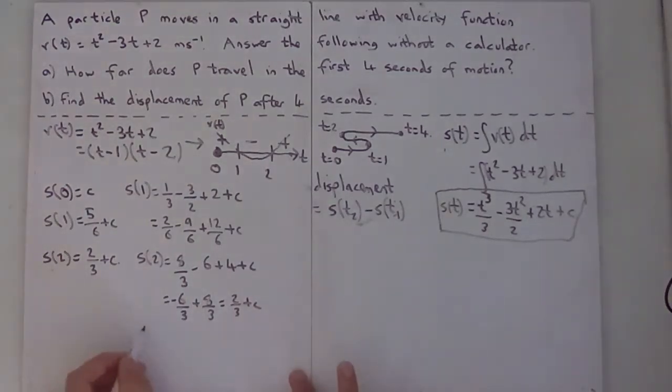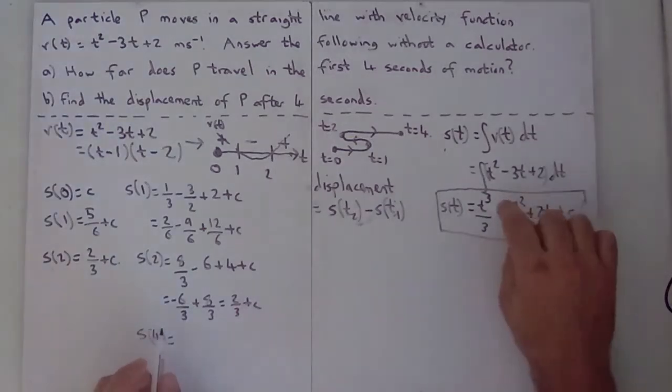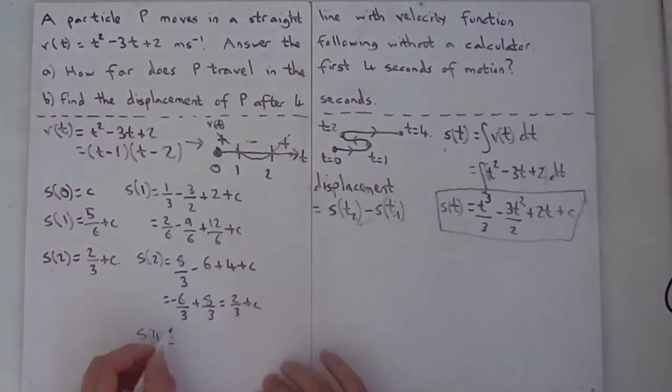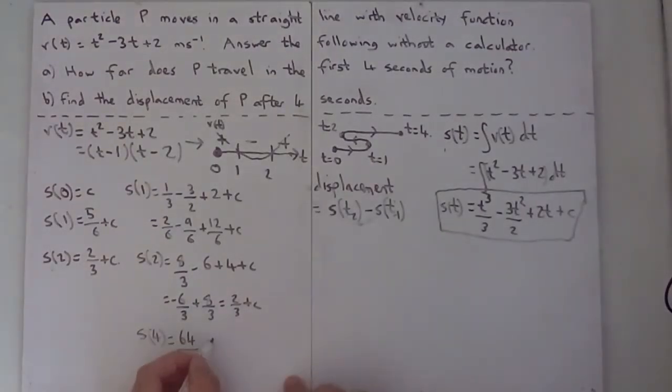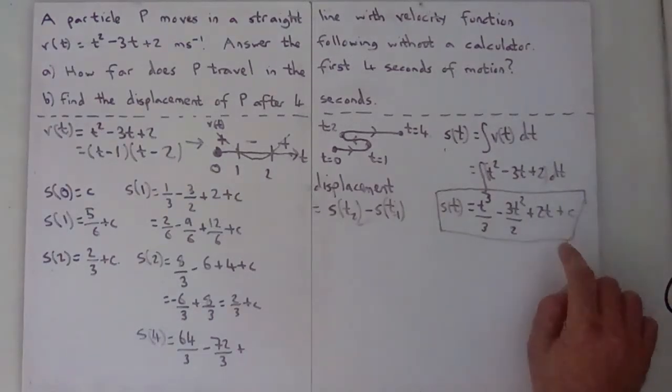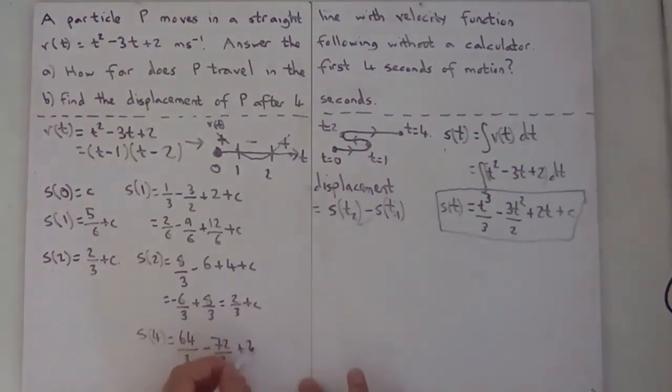And S4 is going to be 4 cubed over 3. So 4 cubed is 64, 64 over 3, minus 3 times 4 squared over 2. So 4 squared is 16, 16 times 3 is 48, 48 over 2 is 24. So minus 24, which must be 72 over 3. Plus 2 times 4 is 8, which must be 24 over 3.